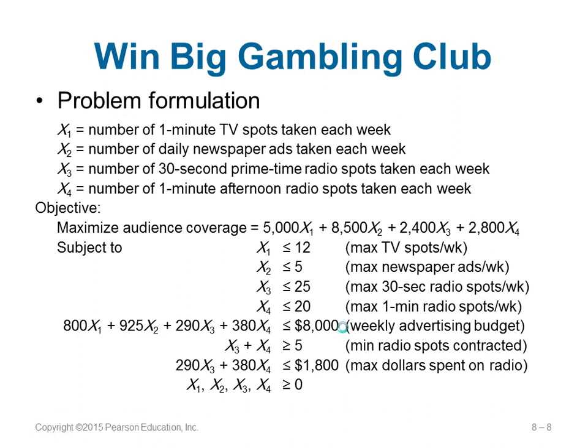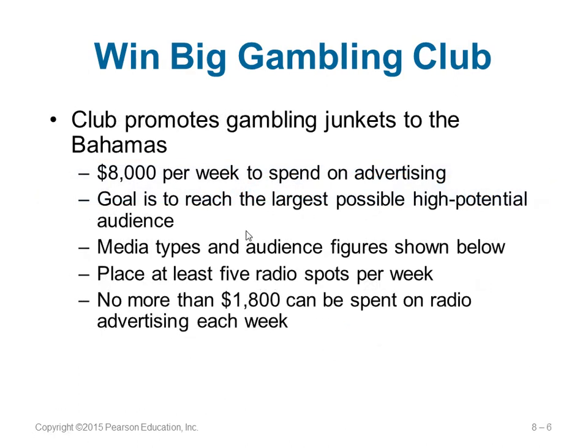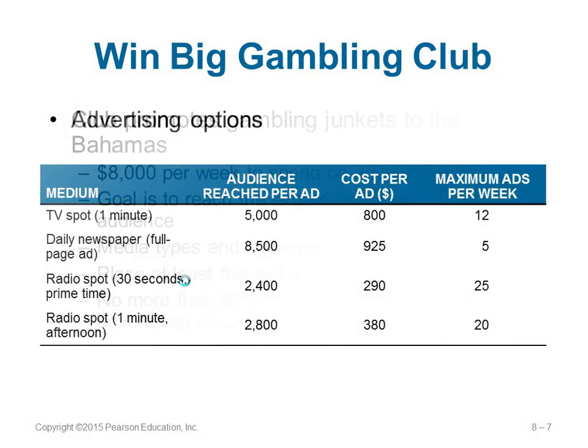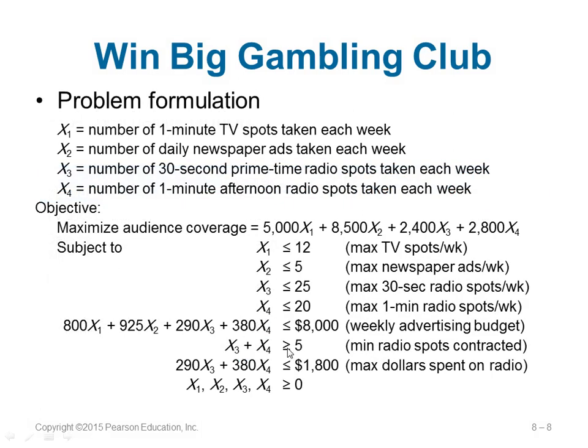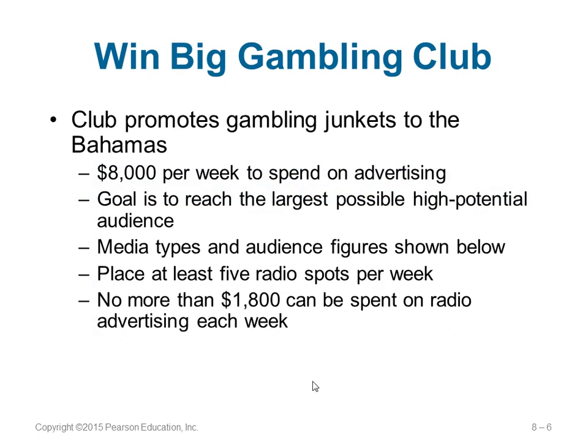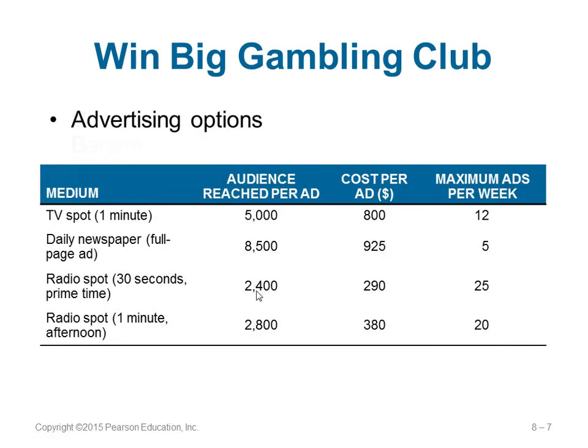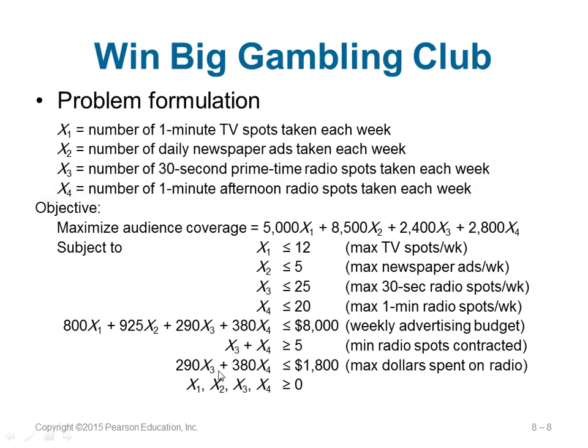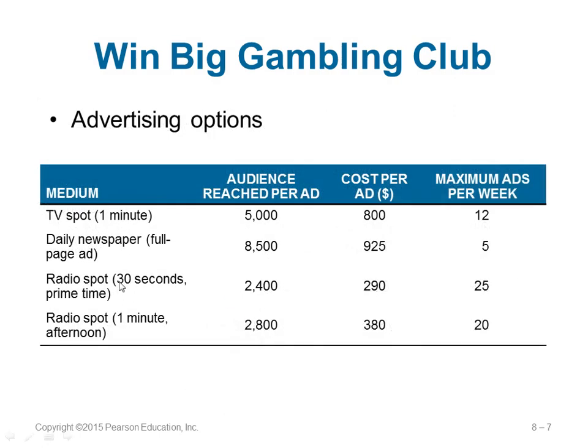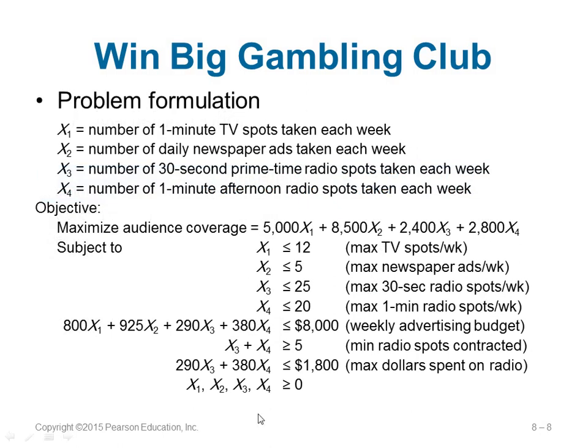There is another condition: they must place at least 5 radio spots. At least means greater than or equal to 5. Radio can be a 30-second spot or a 1-minute spot, which are X3 and X4, so X3 plus X4 is greater than or equal to 5. They also have a constraint that no more than $1,800 can be spent on radio advertisement, so 290 X3 plus 380 X4 is less than or equal to 1,800. Why 290? For X3, the 30-second radio spot, the cost is $290 per advertisement. And remember the non-negativity constraint.